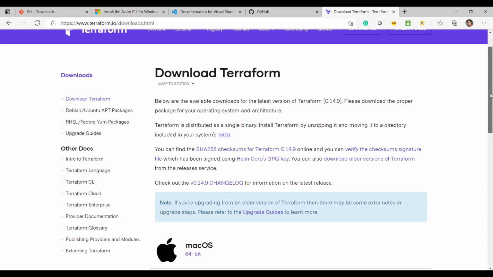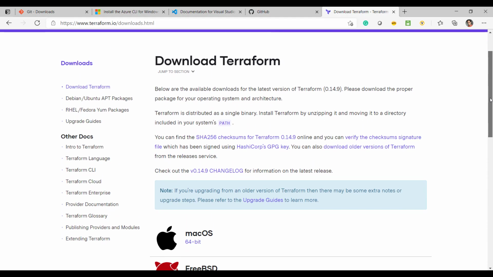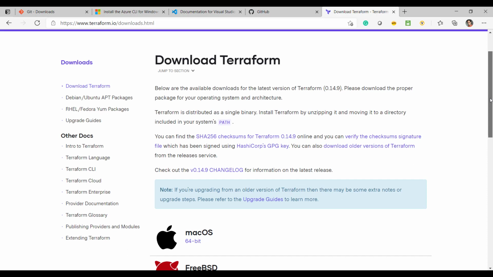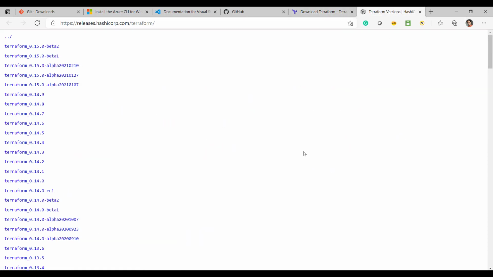version. So if you are working on a project which is using an older version of Terraform, not the latest version, you can see that the latest version is 0.14.9, which is latest as of today, and it's highly possible that these versions will be changing by the time you are watching this video. If you are using any specific older version, you can use this hyperlink and find any older version which your project is using for your development.